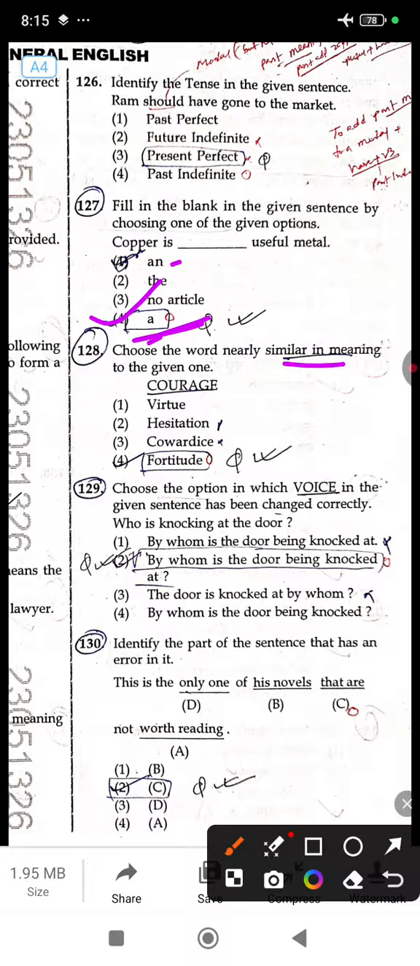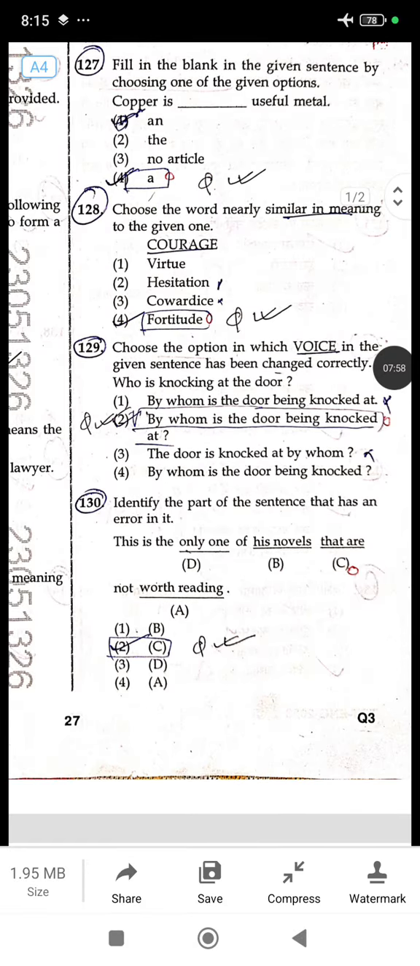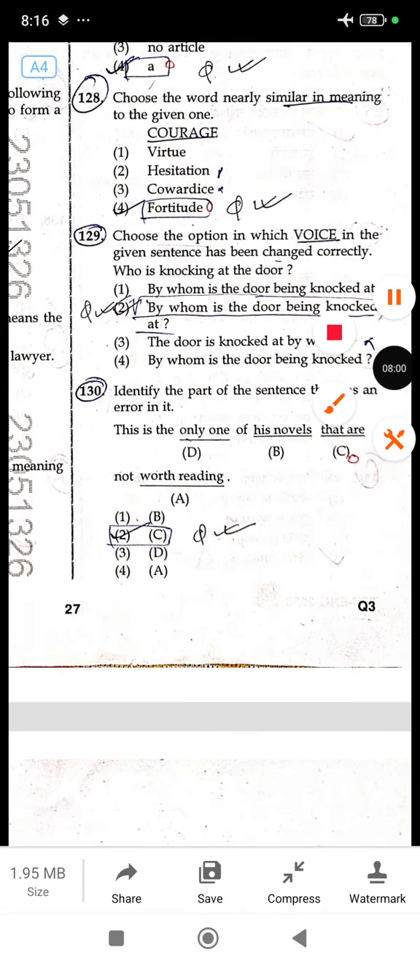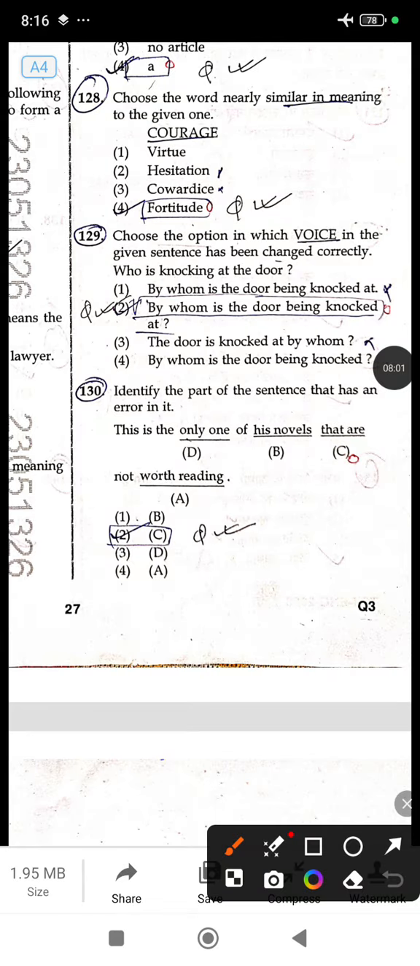Next is similar meaning of the word courage. Courage, similar meaning: virtue, hesitation, cowardice or fortitude. Here the right option is fortitude. Next one is voice change. The question is: who is knocking at the door? Who is knocking at the door? Here the right answer is: by whom is the door being knocked at.